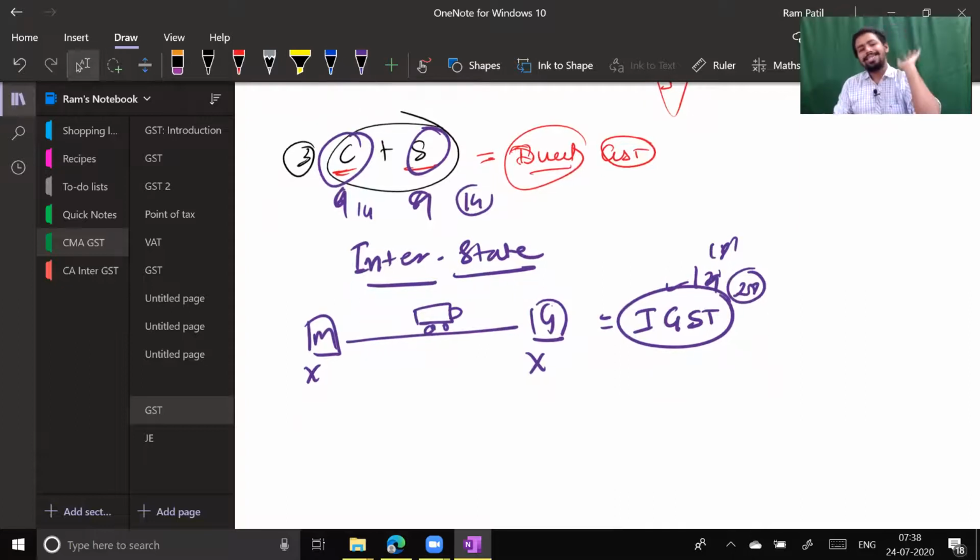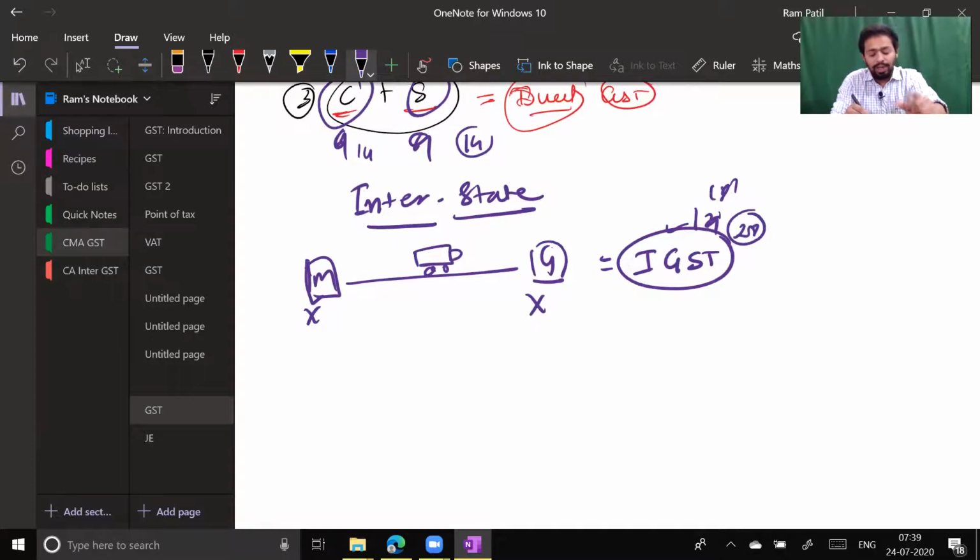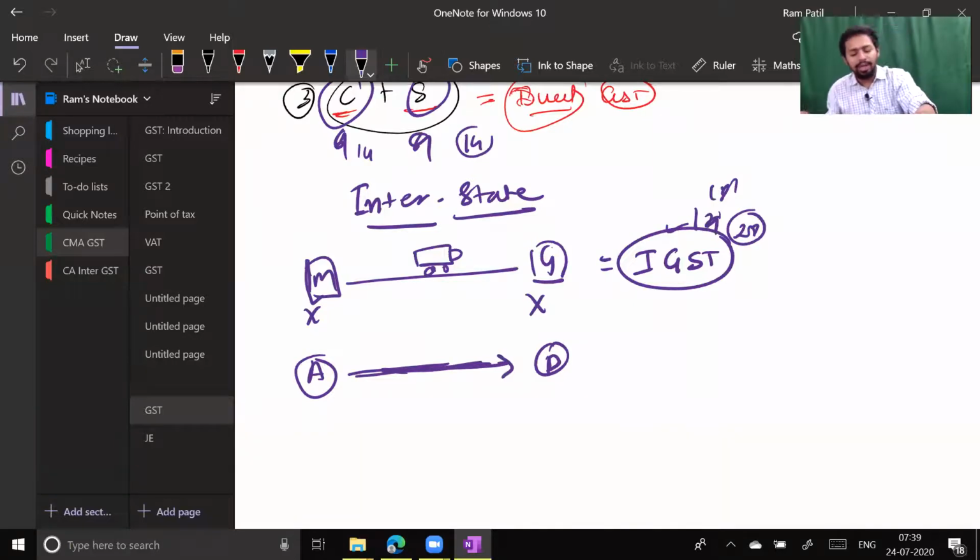Now, if you literally see the definition of interstate supply from the IGST Act, you will understand they are not only talking about interstate, they are also talking about inter-UT. Inter-UT means from one union territory, maybe Andaman Nicobar, to Dadra Nagar Haveli. Dadra Nagar Haveli and Andaman Nicobar both are union territories. So if you are transferring goods from one union territory to another union territory, still you will charge IGST.